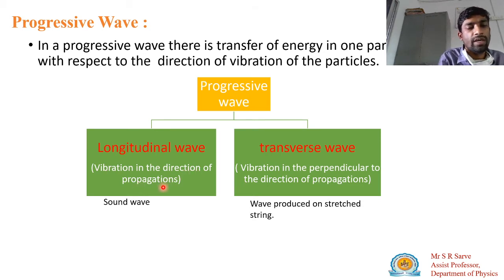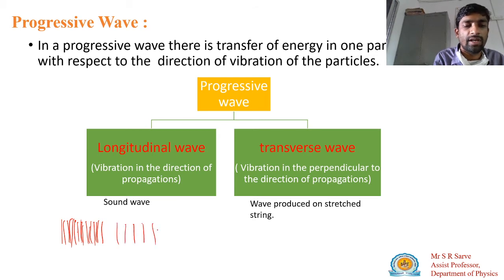That means if I take the sound wave, what happens? I have to draw here. In a sound wave there are some lines. Here the lines are close to each other, so that is known as a compression. Then again there is a rarefaction, then again a compression, then again a rarefaction.